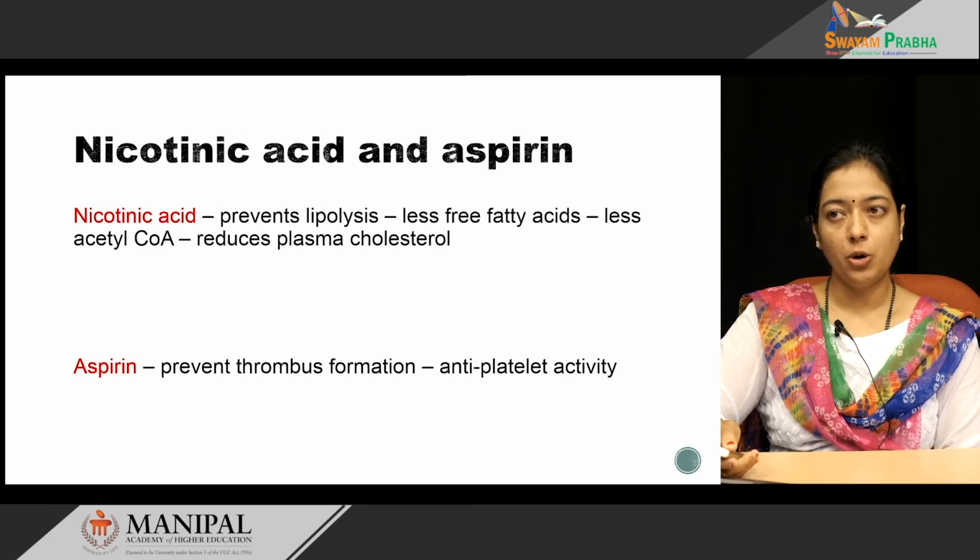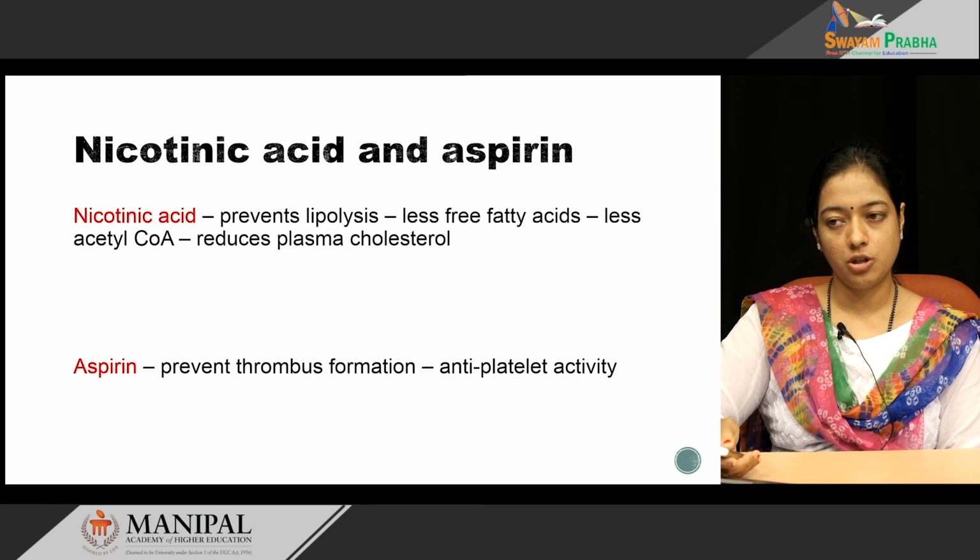Coming to the action of nicotinic acid and aspirin. Nicotinic acid prevents lipolysis. So, when lipolysis is prevented, there is no formation of free fatty acids. They cannot undergo beta oxidation to form acetyl-CoA, and acetyl-CoA is the primary substrate for cholesterol synthesis. Since there is no acetyl-CoA, cholesterol synthesis is inhibited, decreasing cholesterol formation. Aspirin acts as an antiplatelet and prevents thrombus formation.